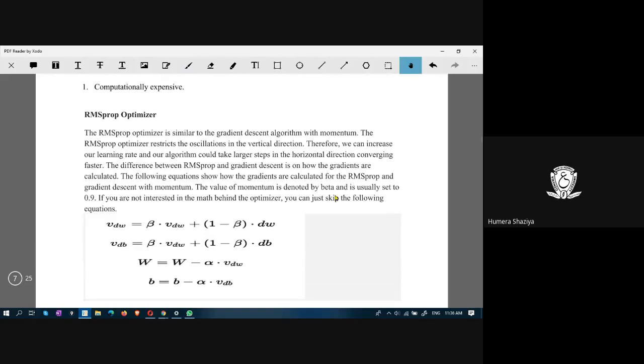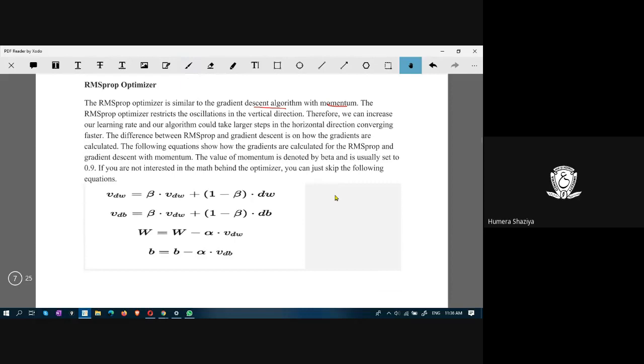There is another method known as the RMSprop optimizer. It is similar to gradient descent with momentum. And RMSprop restricts the oscillations in the vertical direction.